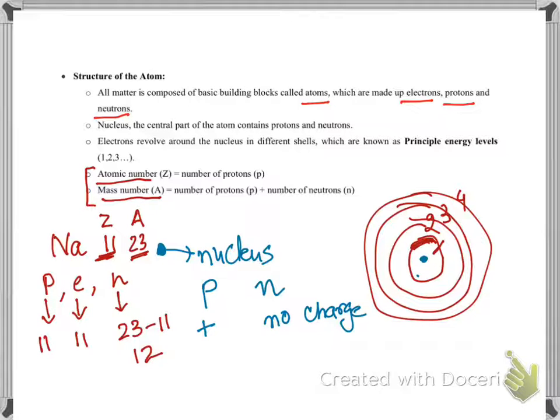Let's say this is the nucleus of an atom, and the question is how many protons and neutrons are there. You just count the number of positive signs. There are 4, so there are 4 protons, and these circles basically represent the neutrons, no charge. So there are 4 neutrons.